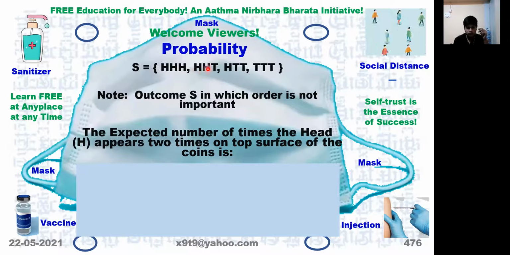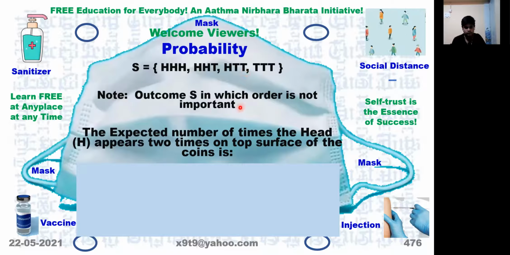HHT, it can be HTH also, and THH also. Similarly here, H is only once, so it can be HTT or THT or TTH. These 3 varieties can come.